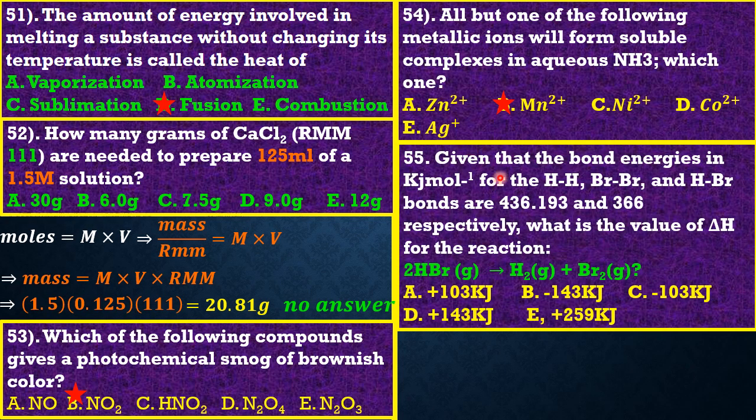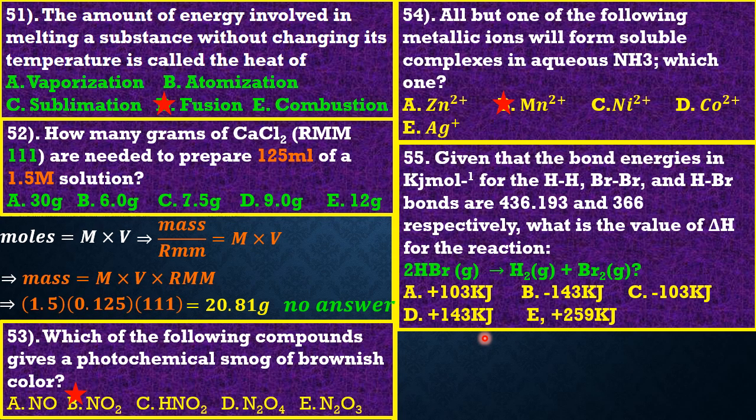Question 55 reads: given that the bond energies in kilojoules per mole for H to H, bromine to bromine, and hydrogen to bromine bonds are 436, 193, and 366 respectively, what is the value of delta H of the reaction?